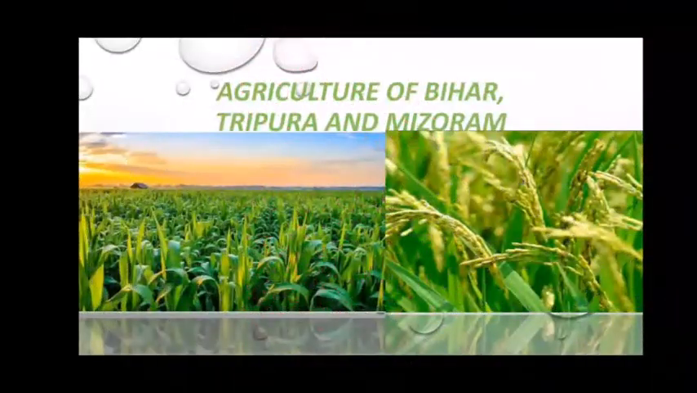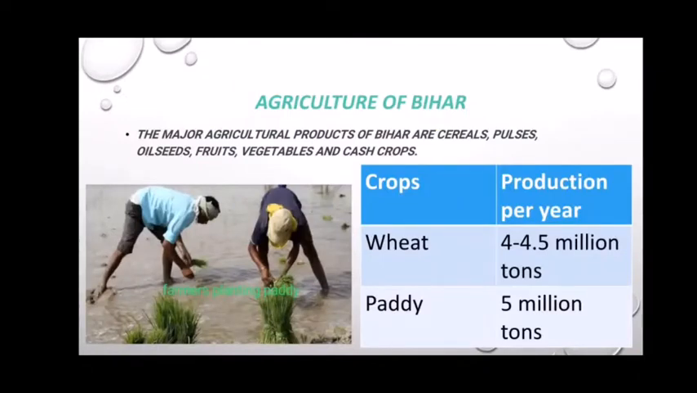Hello, I am Ankit and I am here to present you data on agriculture, land use pattern, economy and location of Bihar, Tripura and Mizoram. Agriculture of Bihar, Tripura and Mizoram. Agriculture of Bihar. The major agricultural products of Bihar are cereals, pulses, oilseed, vegetables and cash crops. Wheat is produced 4 to 4.5 million tons per year. Paddy is produced about 5 million tons per year.